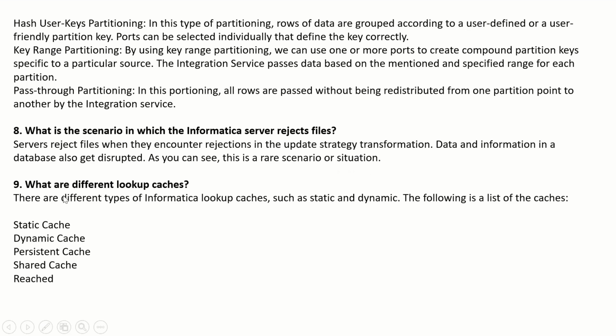So ninth one is, what are different lookup caches? There are different types of Informatica lookup caches such as static and dynamic. The following is a list of caches: static cache, dynamic cache, persistent cache, shared cache and recache.